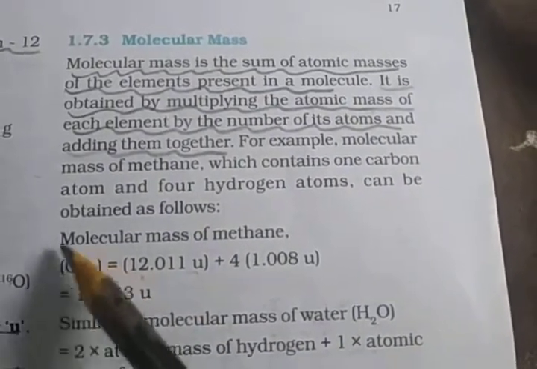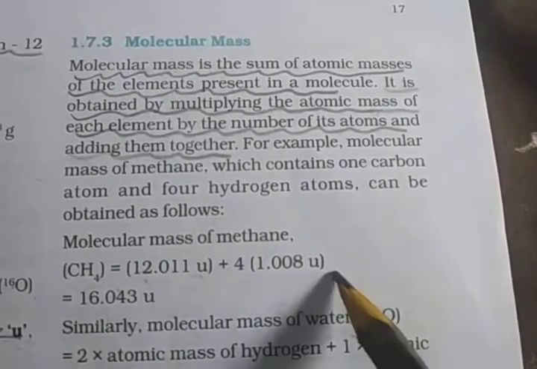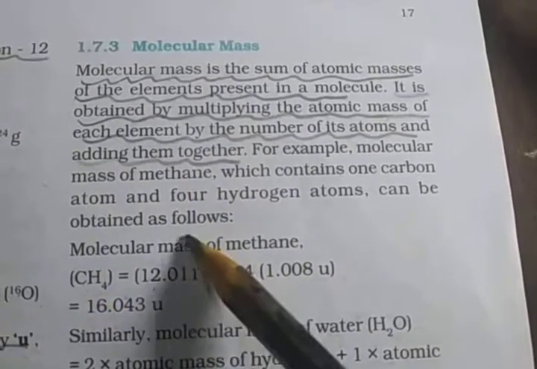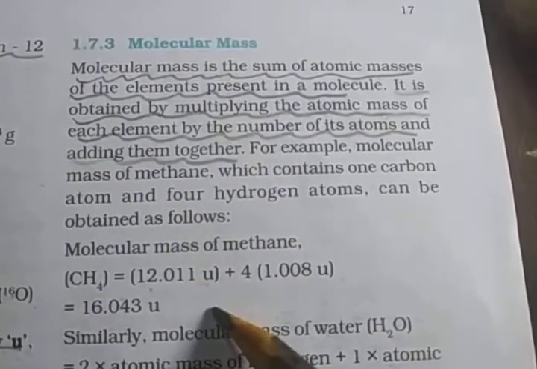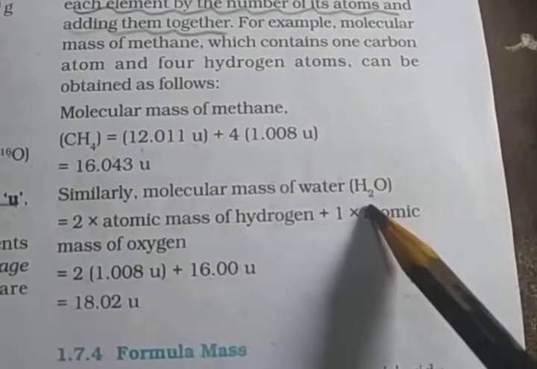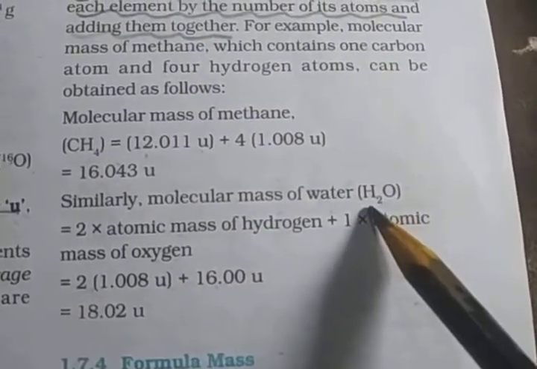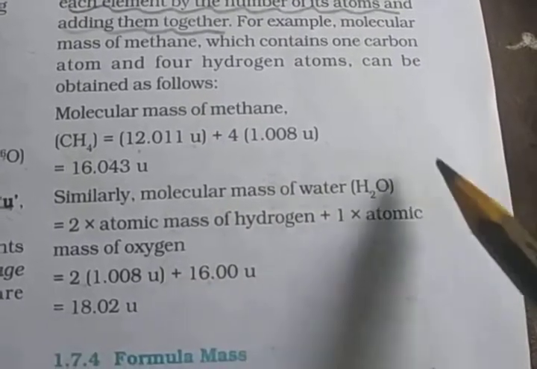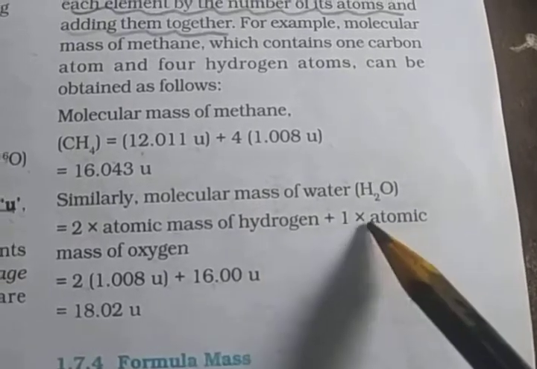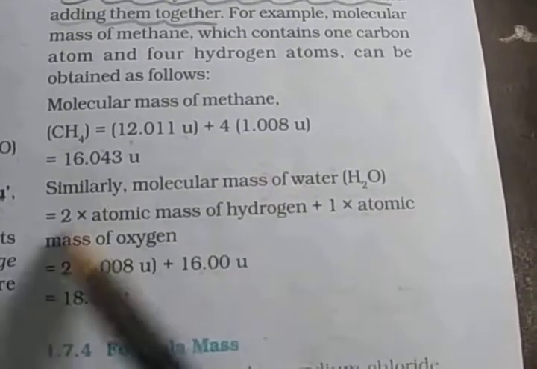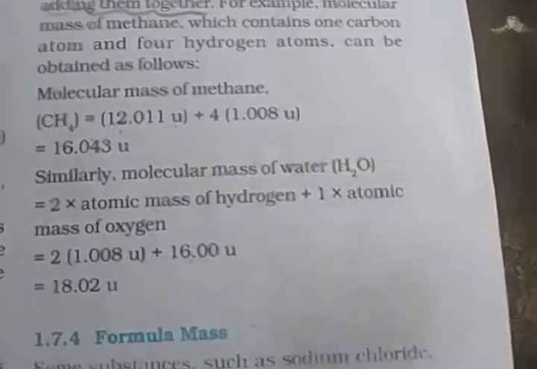So that is the molecular mass of methane. Molecular mass is the sum of the atomic masses of the elements present in a molecule. It is obtained by multiplying the atomic mass of each element by the number of its atoms and then adding them together. See the example, molecular mass of water, H2O. Here hydrogen 2 times the atomic mass 1.008 mu, plus oxygen atomic mass 16 multiplied by 1, so 16 mu. Calculate: 18.02 mu is the molecular mass of water.